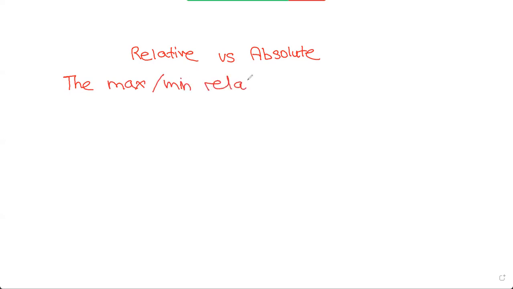So now the final topic I want to talk about today is relative versus absolute maximums or minimums. A relative maximum or minimum is the maximum or minimum relative to the part of the graph beside it.